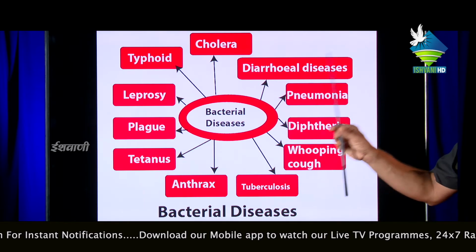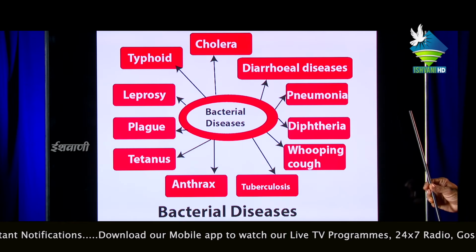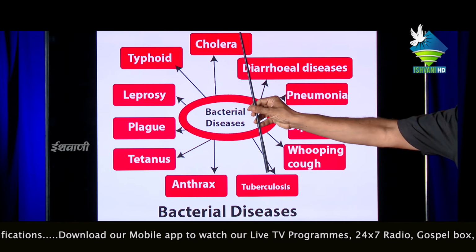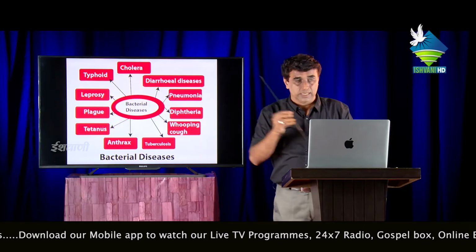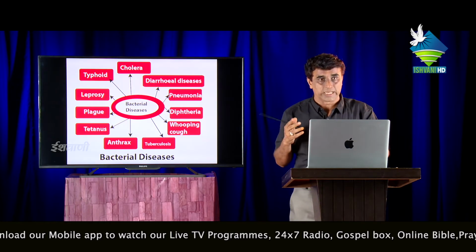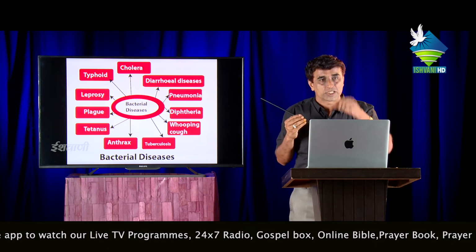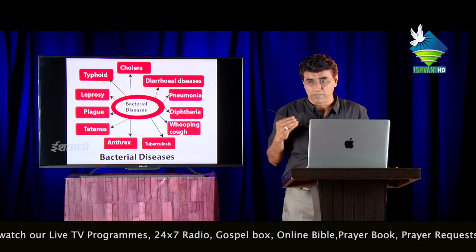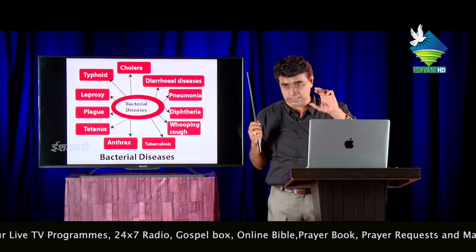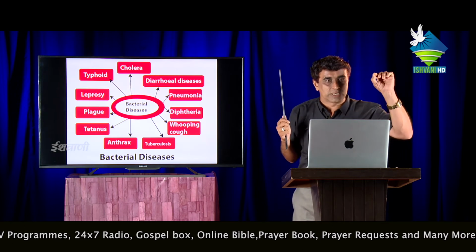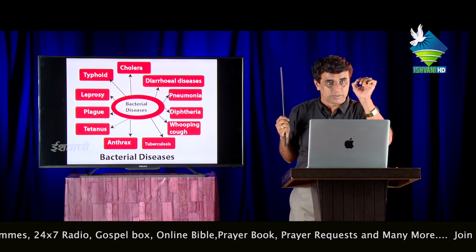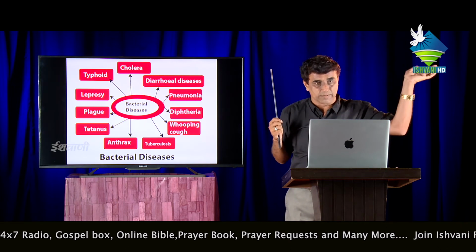These are some common bacterial diseases. For example, cholera. Cholera is caused by Vibrio cholerae. That causative agent is a comma-shaped bacteria. The shape of the bacteria is not rounded or capsule-shaped. It is a comma-shaped bacteria, and that's how the name is given. And this is the classification as per bacteriology.